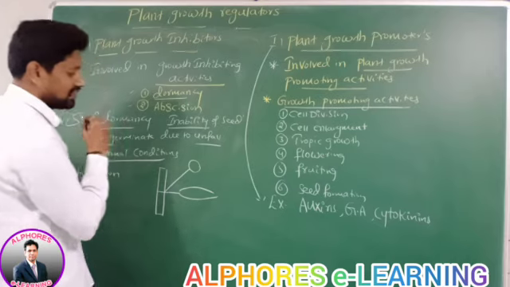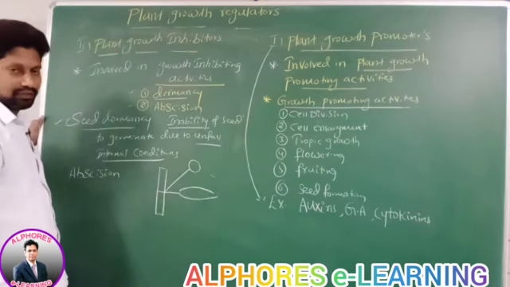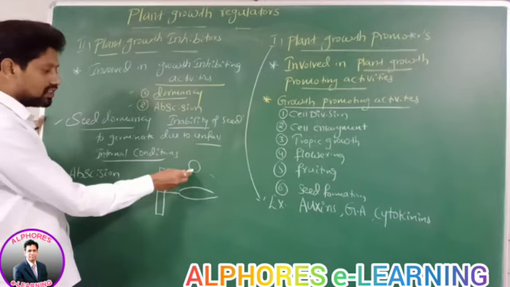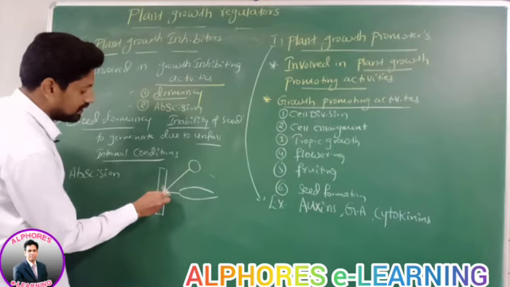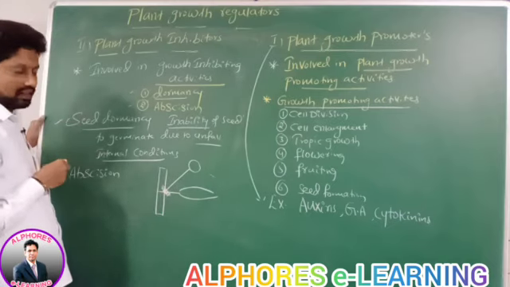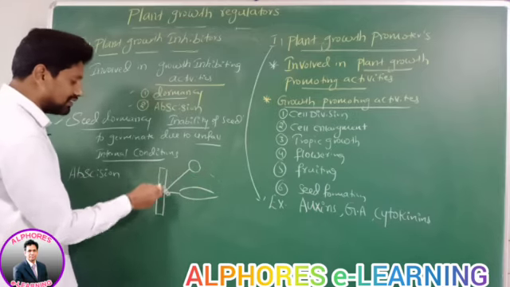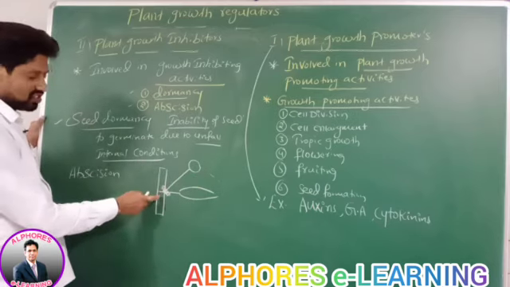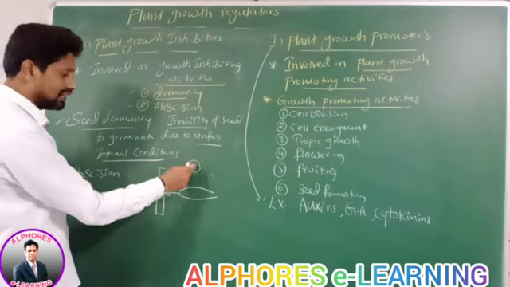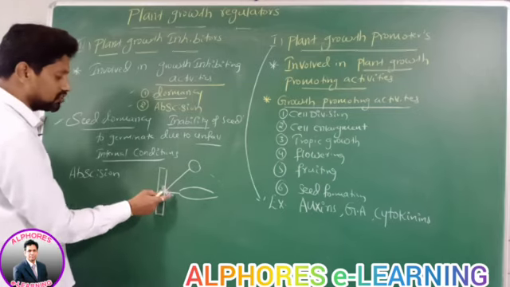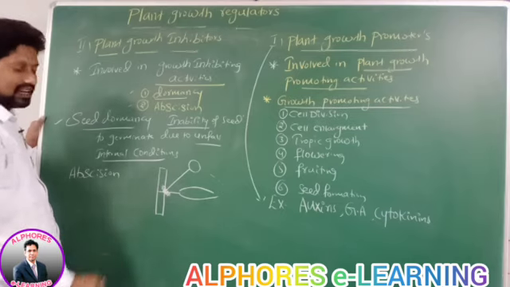Before this flower falls off, a dead layer is formed between the stem and the organ that is going to fall off. This dead layer is called the abscission layer.